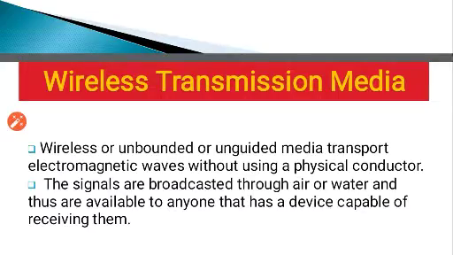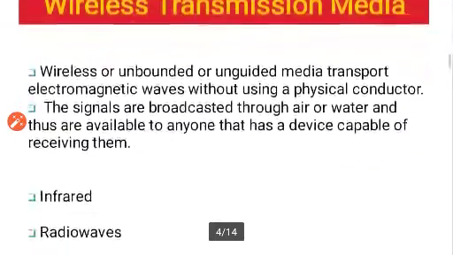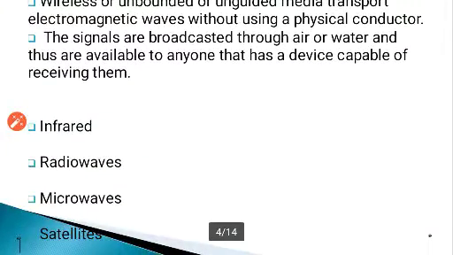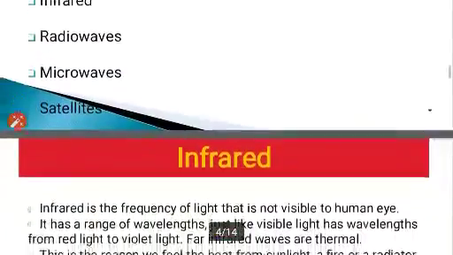This is very important for transmission, and we have almost 4 different types of wireless transmission media. The first one is infrared, then radio waves, then microwaves, and the last one is satellites. We will be discussing them one by one in our upcoming slides.